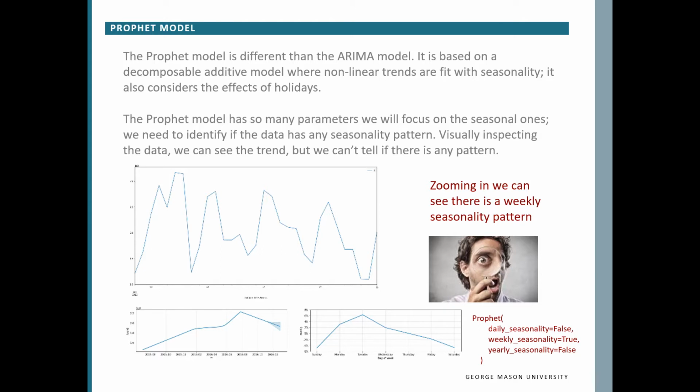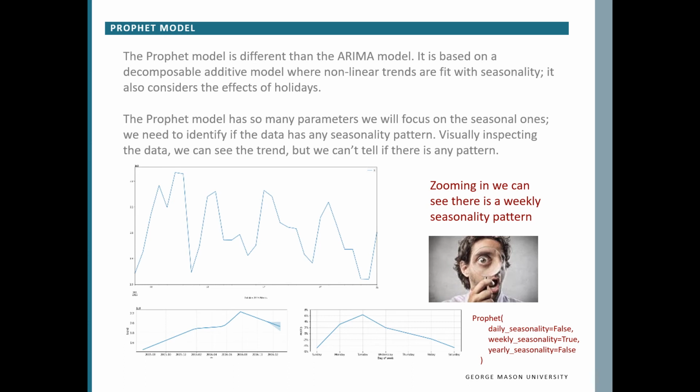Now let's take a look at the Prophet model. The Prophet model is different than the ARIMA model. It is based on a decomposable additive model where nonlinear trends are fit with seasonality. It also considers the effect of holidays. The Prophet model has so many parameters, but we will focus only on the seasonal ones. But first, let's see if we have any seasonality pattern in our data. Visually, in inspecting the data, we can see the trend up, but we cannot tell if there's any pattern. After zooming in, we can see a weekly seasonality pattern, which is our lead. So we will set the weekly seasonality parameter to true.